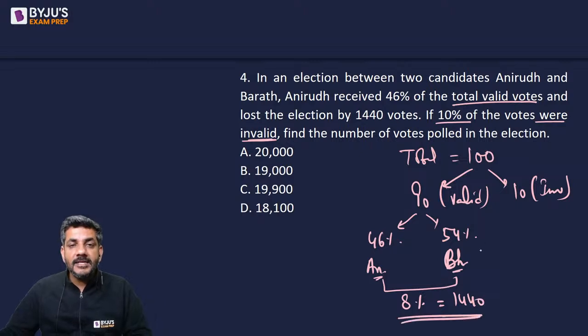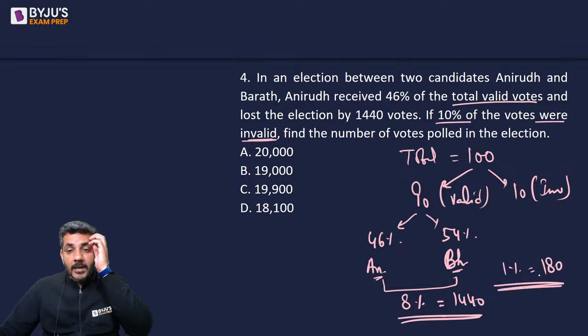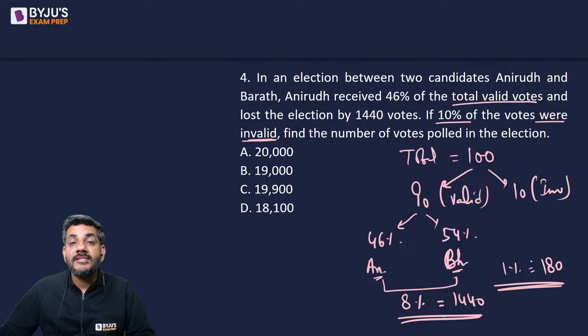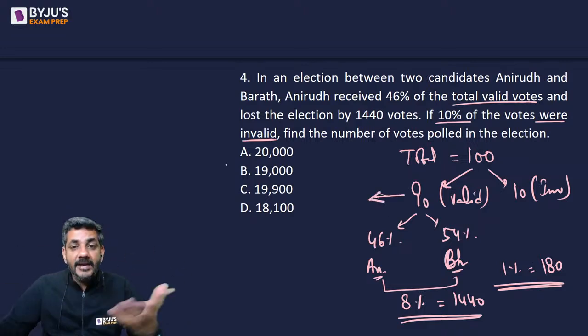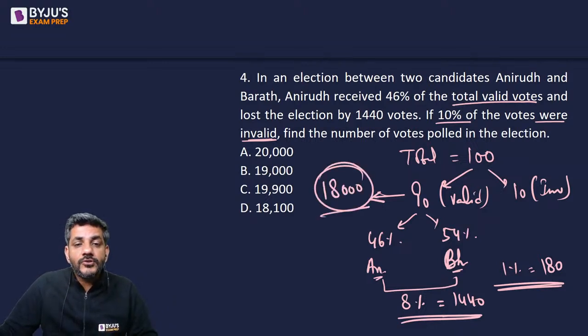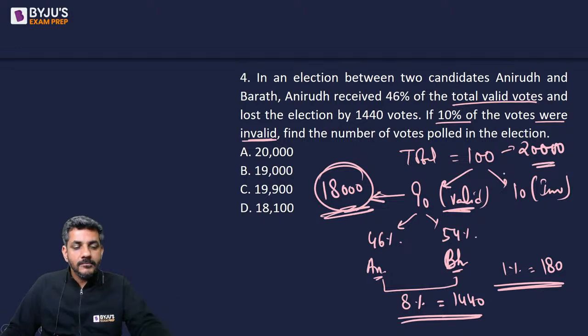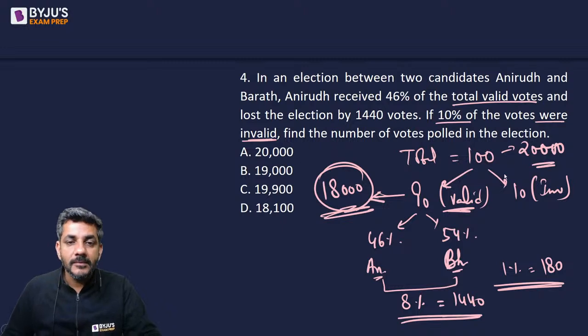So if 8% is 1440, can I say 1% is equal to 180? Right? And if 1% is equal to 180, what does that mean? 90 is equal to the total, so 90 is equal to 100%. 100% means 18,000. So the number of valid votes is 18,000. So what is the number of total votes? It must be 20,000. 90% of what will be 18,000? That is 20,000. This gives us the correct answer as option A.